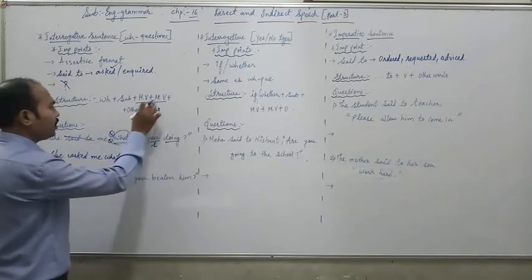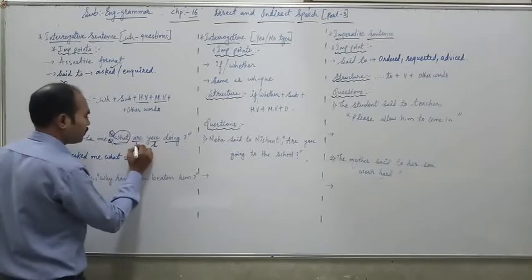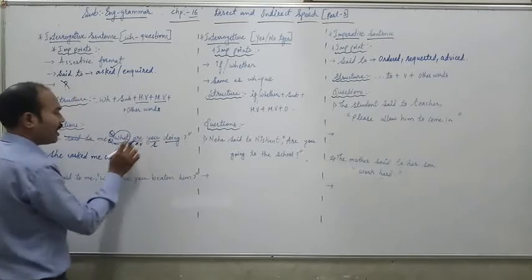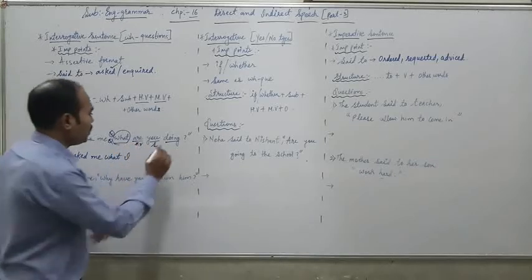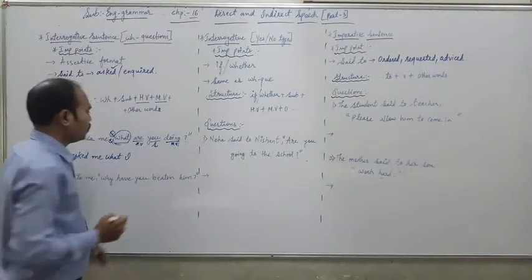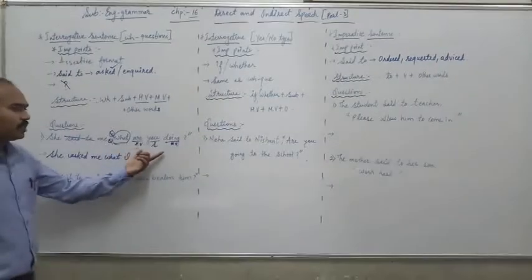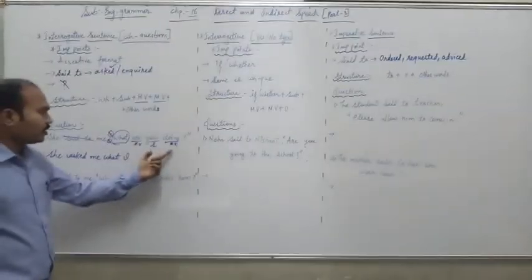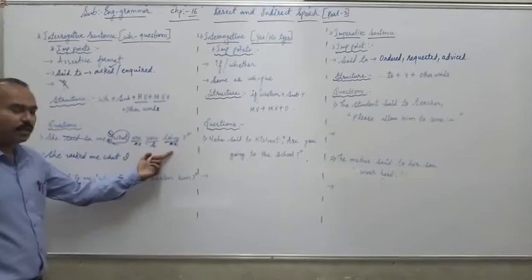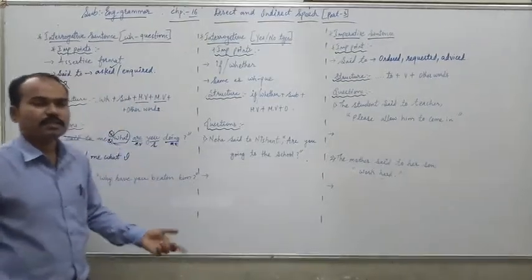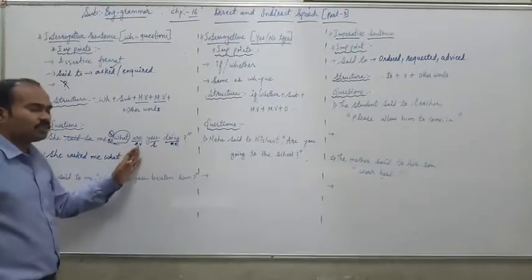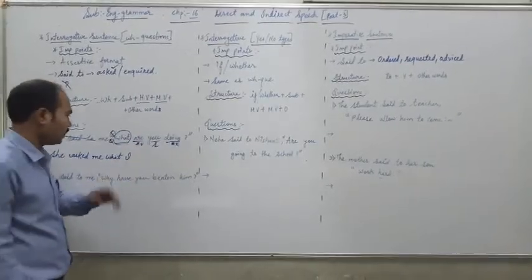Then helping verb, main verb. Helping verb is what? This is your helping verb, are. Okay. So are is the helping verb and doing is the main verb. So we have to change according to the rule. Is, am, are, V1 ing. Okay, means present continuous tense is changed into past continuous tense. Means is, am, are is changed into was and were.